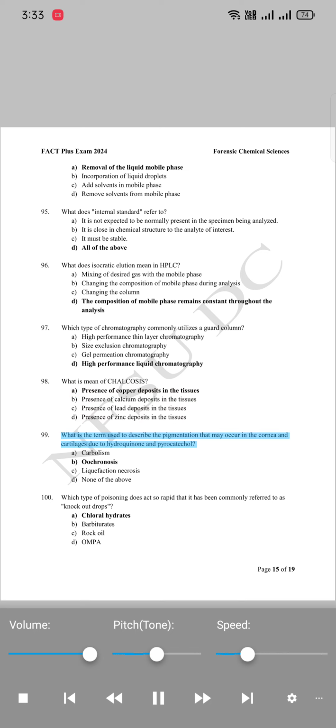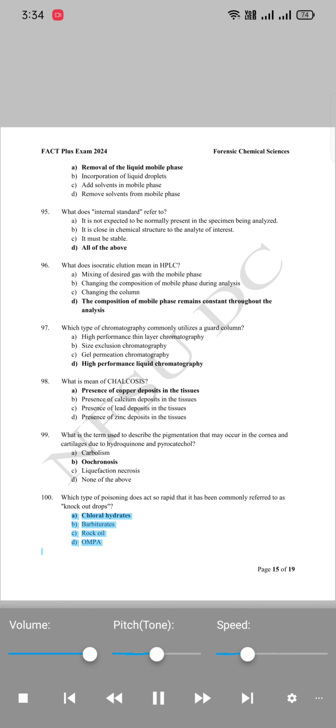99. What is the term used to describe the pigmentation that may occur in the cornea and cartilages due to hydroquinone and pyrocatechol? A. Carbolism. B. Ochronosis. C. Liquefaction necrosis. D. None of the above. 100. Which type of poisoning acts so rapidly that it has been commonly referred to as knockout drops? A. Chloral hydrate. B. Barbiturates. C. Rock oil.